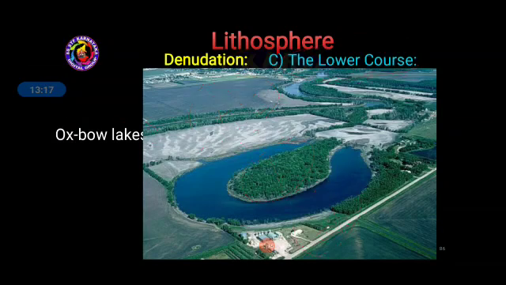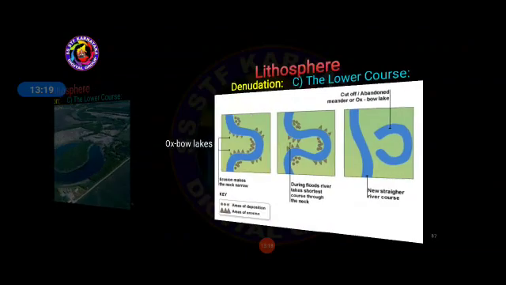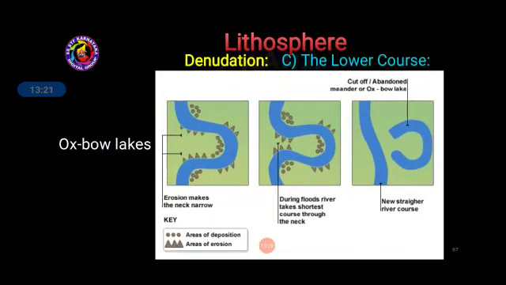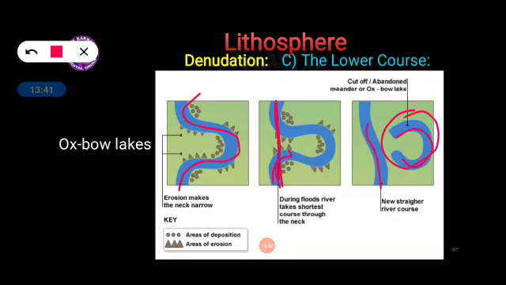Now let us go on further. What are the other landforms created by the river? Here we can say Oxbow Lake: earlier the water was flowing in this manner, and finally, as a result of the speed of the water, it starts to cut directly across, and the old loop is left over there only. Because of that reason, this Oxbow Lake is created by the river. So this is an important function done by the river.